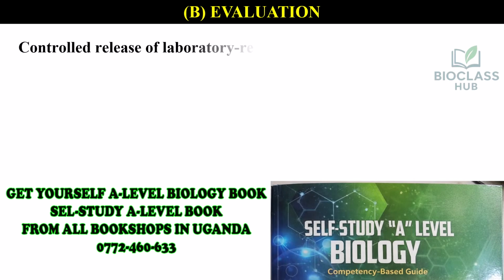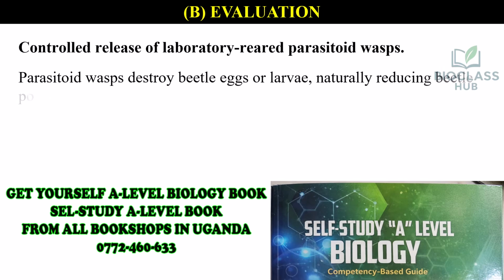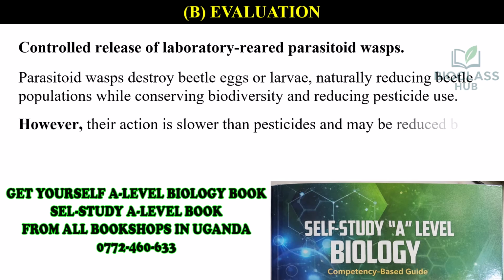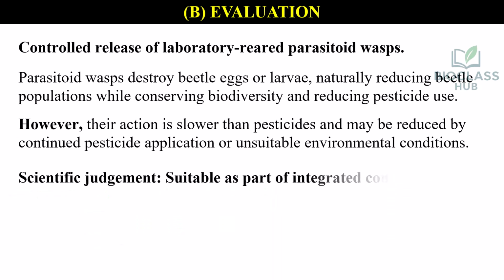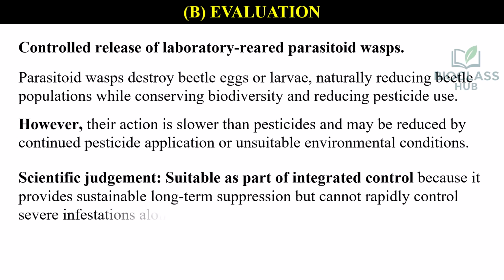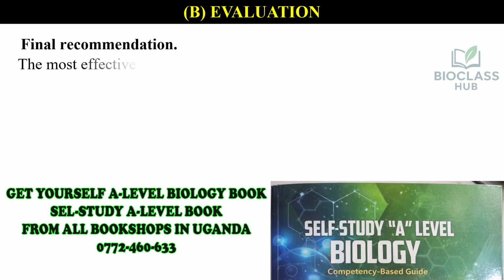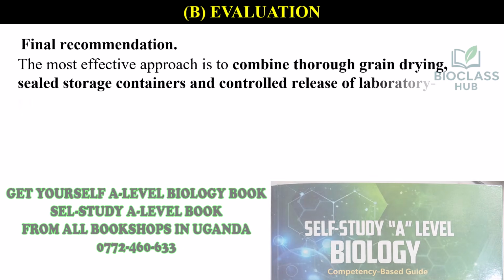Controlled release of laboratory-reared parasitoid wasps. Parasitoid wasps destroy beetle eggs or larvae, naturally reducing beetle populations while conserving biodiversity and reducing pesticide use. However, their action is slower than pesticides and may be reduced by continued pesticide application or unsuitable environmental conditions. Scientific judgment, suitable as part of integrated control because it provides sustainable long-term suppression, but cannot rapidly control severe infestations alone.